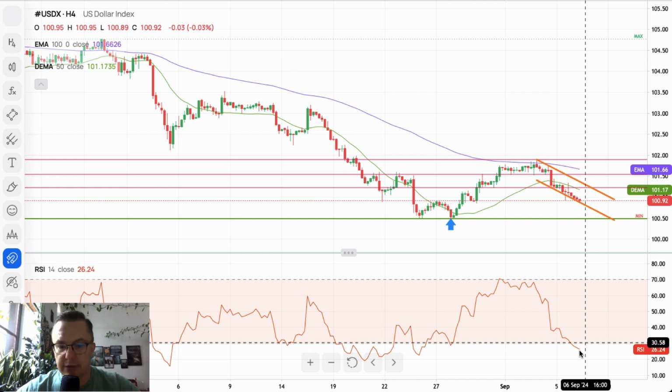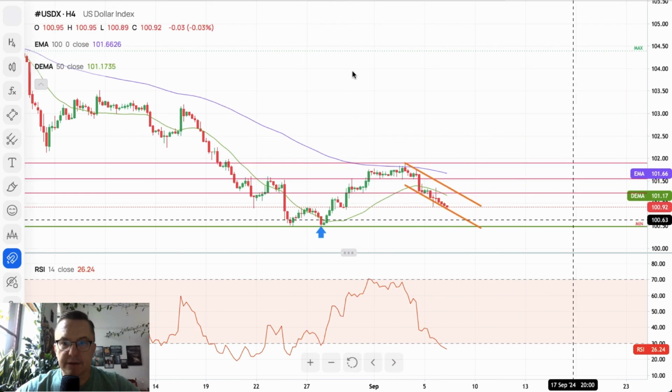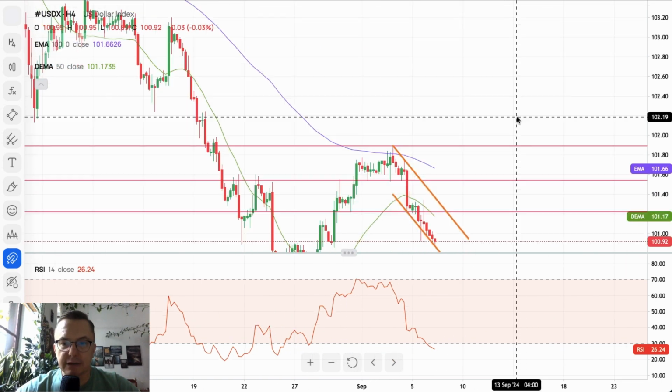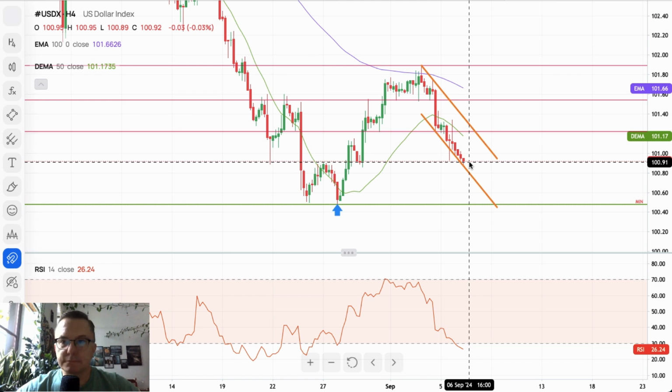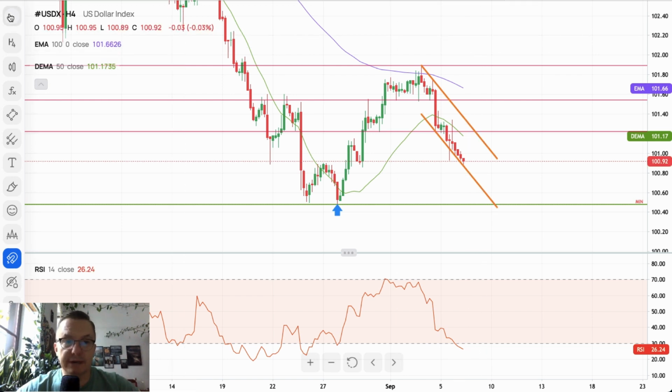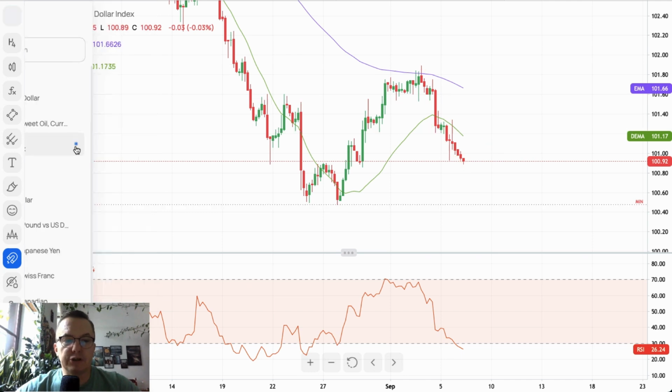But if we take a look at the market conditions, they are of course extremely oversold. Nevertheless, it doesn't mean that the market will not spike down during the news release or during the coordinated action from the different markets. So US dollar index outlook bearish, US dollar outlook bullish.